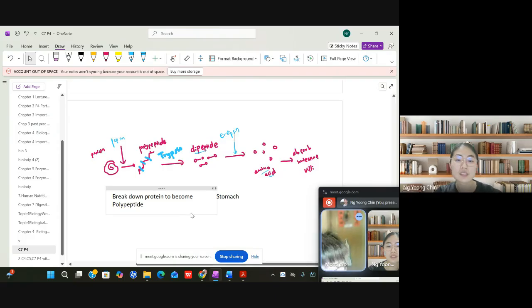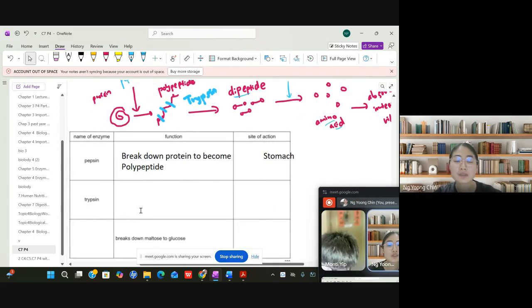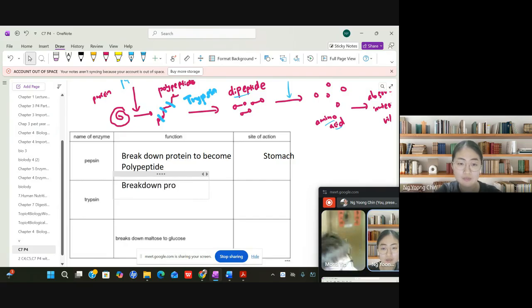So that's why the function of trypsin is to break down the polypeptide to become dipeptide.